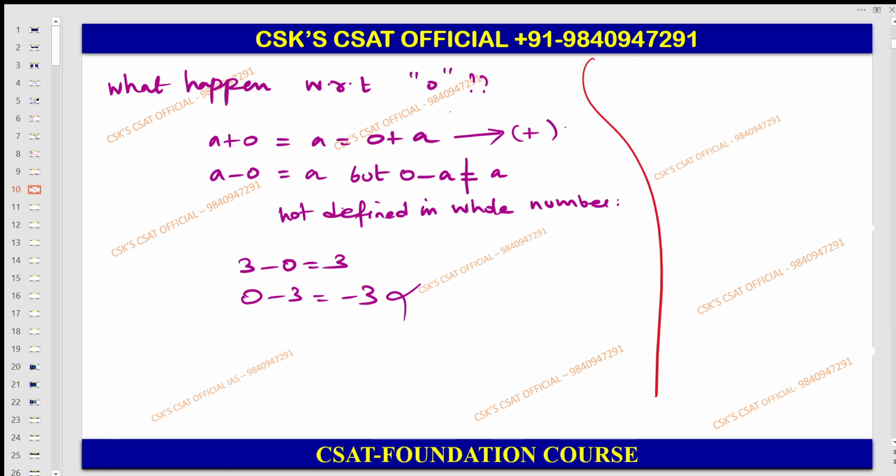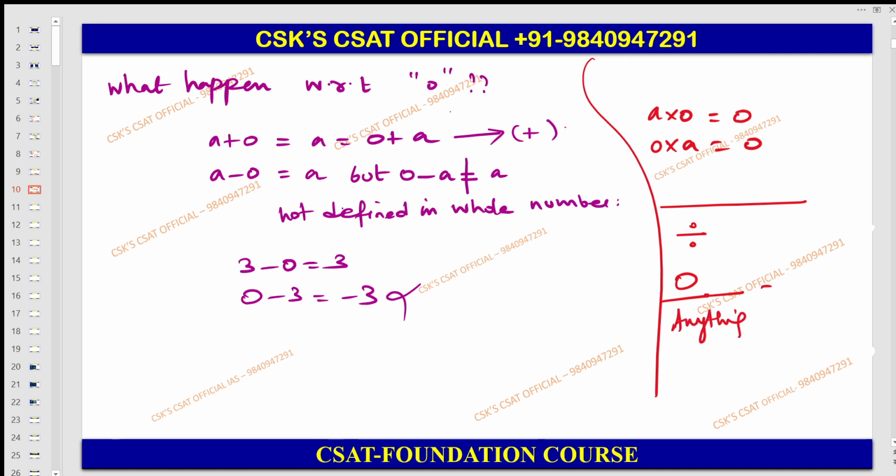Now, before moving to the integer, focus on this one. Please mute. Don't disturb. Now, try to understand. When a into 0 becomes 0, which means that any number multiplied with 0, you will be getting 0 as the resultant. Vice versa, the reverse is also true. Now try to understand with respect to the division. The division plays a very crucial role. When 0 by anything, please understand, 0 by anything.